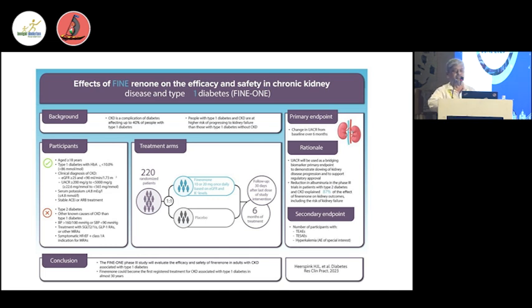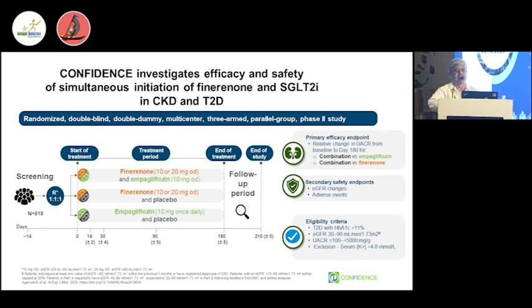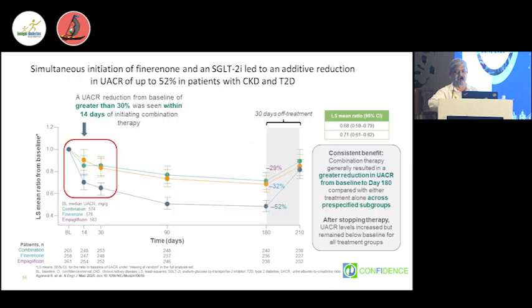So I have already told that different trials have shown glycemic control is important, RAS inhibition is important, SGLT2 inhibition is important, and this third pillar is required because mortality goes up with SGLT2 and RAS inhibition. So you have to treat with the mineralocorticoid antagonist, finerenone, that acts mostly at the tissue level to reduce the fibrosis, which is the most potent factor for the progression of kidney disease, and that was initially started in the animal model.